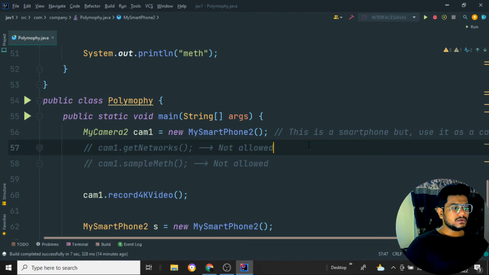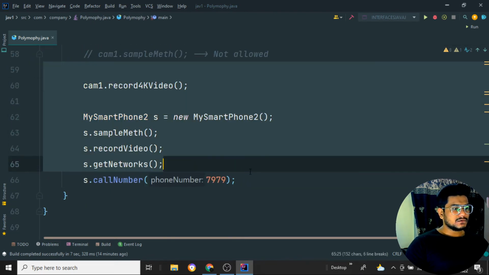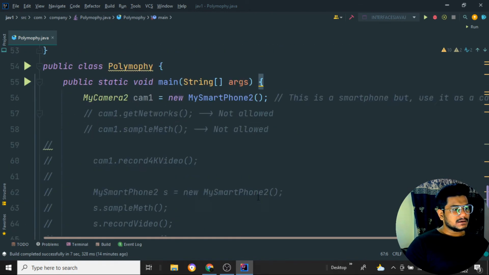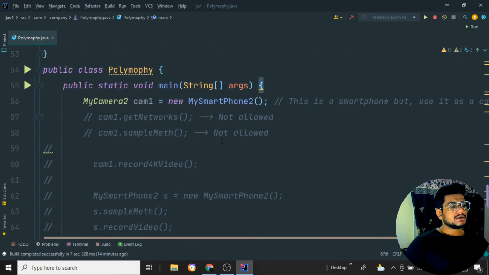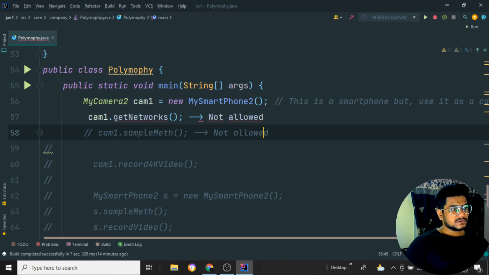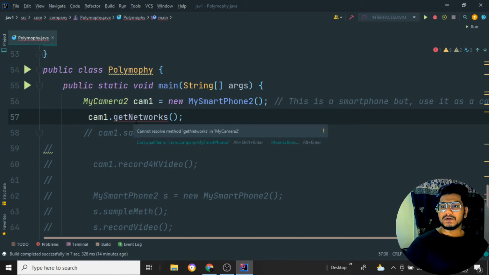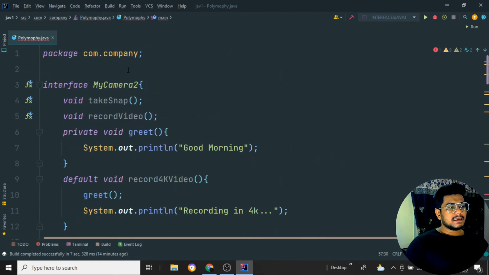Now I'll comment out everything right now. Any error? No error. Now I have created an interface reference. See, if I say cam1.getNetworks, let me show you. Now I'm getting the red mark over here. Why? Because it says cannot resolve the method getNetworks in MyCamera2. In MyCamera2, we do not have the method getNetworks.